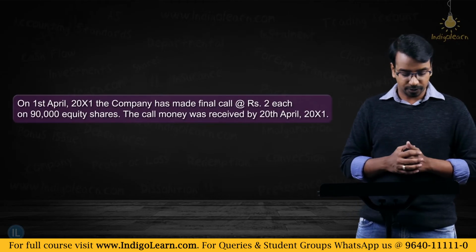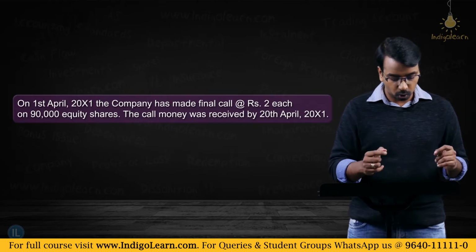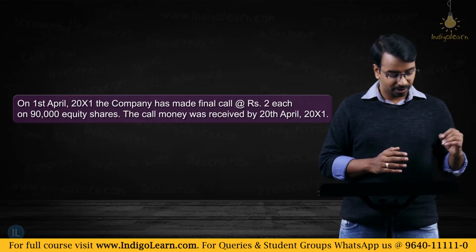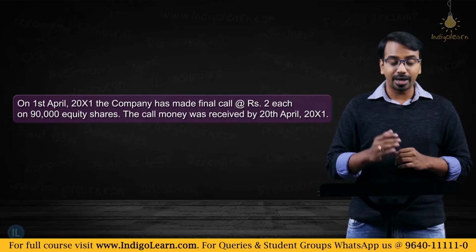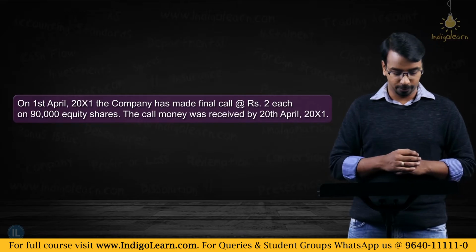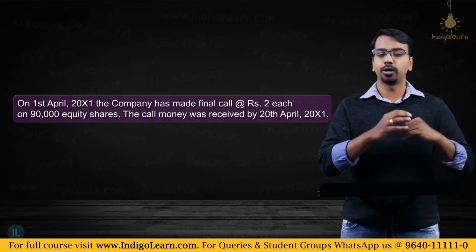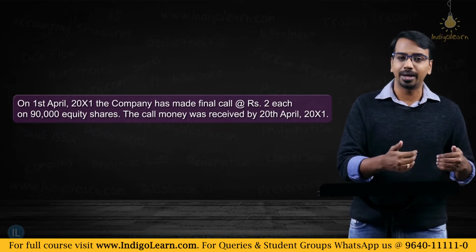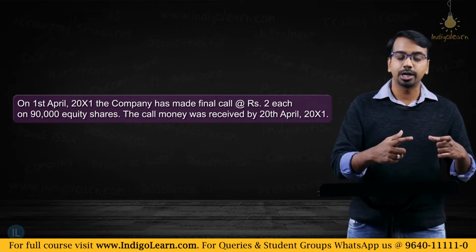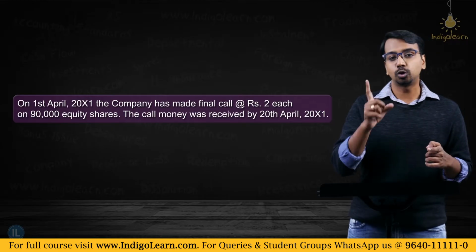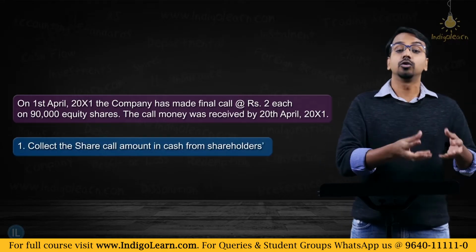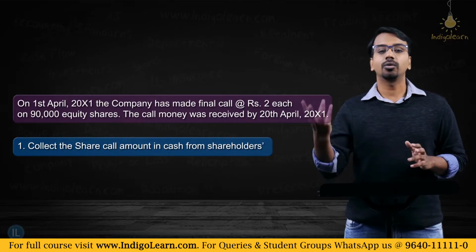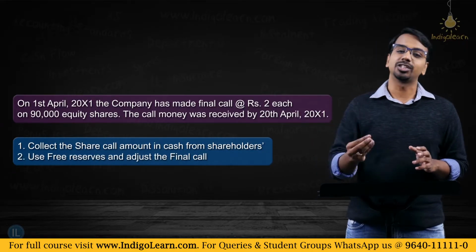On 1st of April of year 1, the company has made a final call of 2 rupees each on 90,000 equity shares, and the call money was received by 20th April of year 1. Now, one important point to understand here is, we clearly know that if it is not fully paid up, we cannot issue bonus shares on such shares. And we said two options are there. Option number 1, you collect the amount in cash from the shareholders. Second option is you can use the free reserves and adjust the final call.